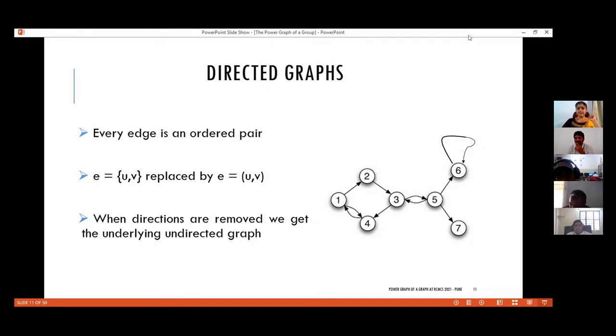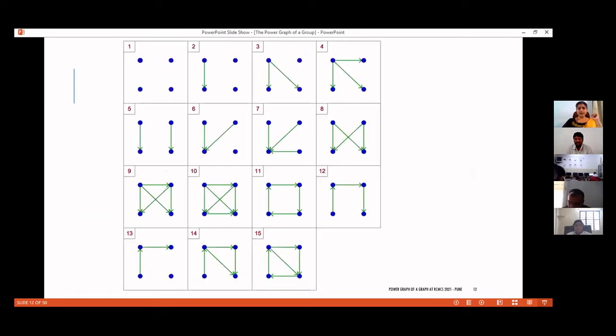And again, there can be loops also. Here you can see that a directed edge starts from the vertex and ends on the same vertex itself. So that is also possible. Loops are also permitted in directed graphs. When directions are removed, that is, when ordered pairs are replaced with just set UV, what you get is the underlying graph. If you want the underlying graph to be simple, the bidirectional edges are replaced by a single edge and loops are simply deleted. Then what we get is the underlying simple graph. So that is the relation between directed graphs and undirected graphs.